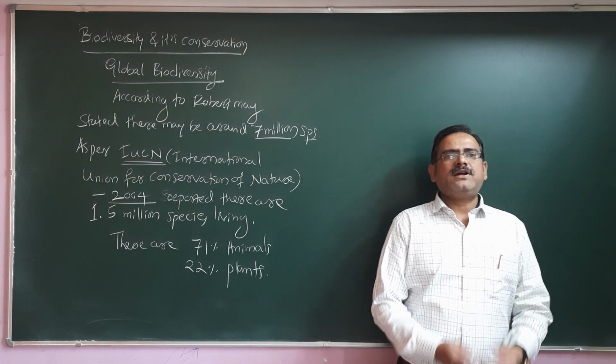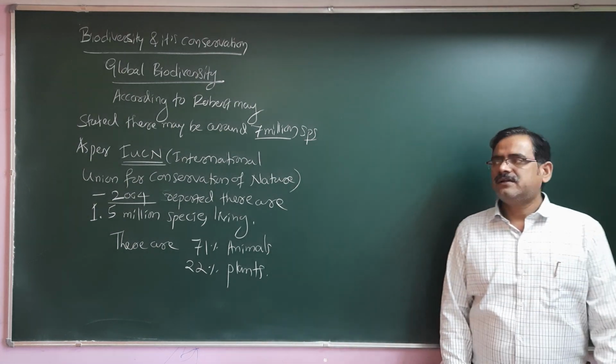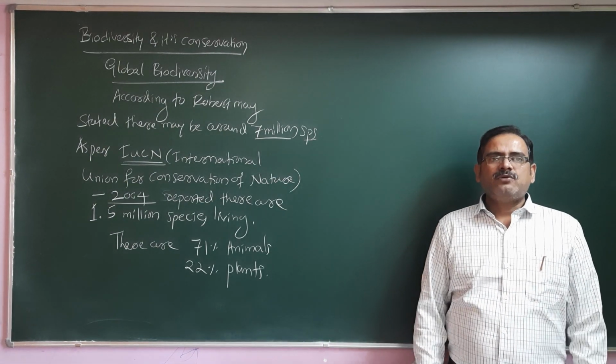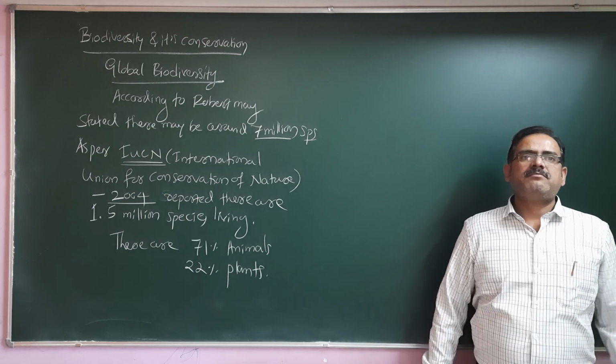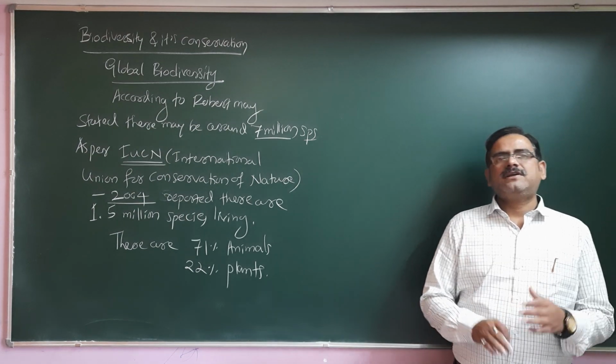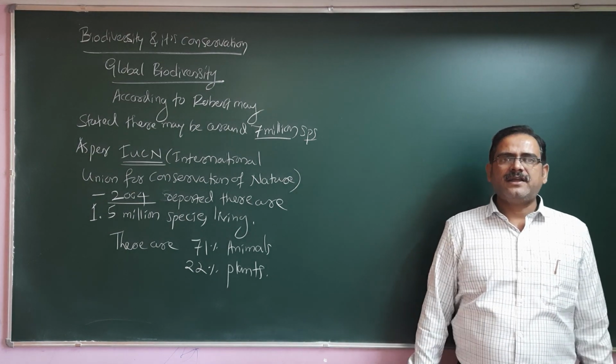When we keep on understanding biodiversity, which will be the maximum and which will be the minimum number of species in different categories of plants and animals?